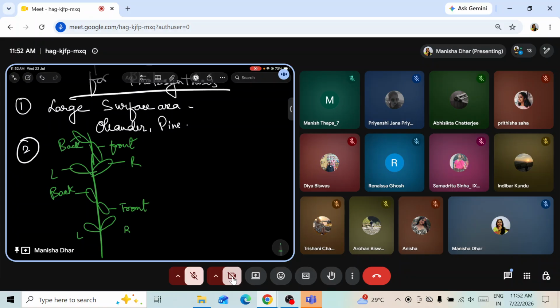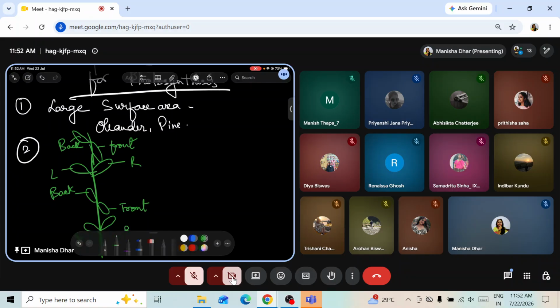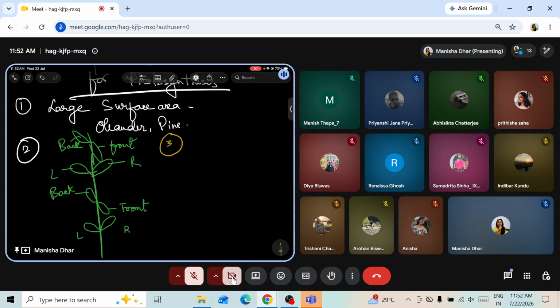All right. So this is the arrangement of the leaf. Leaf arrangement at right angles to the light to obtain maximum sunlight. And then comes the cuticle. Cuticle and upper epidermis are transparent and waterproof to allow light to enter freely.